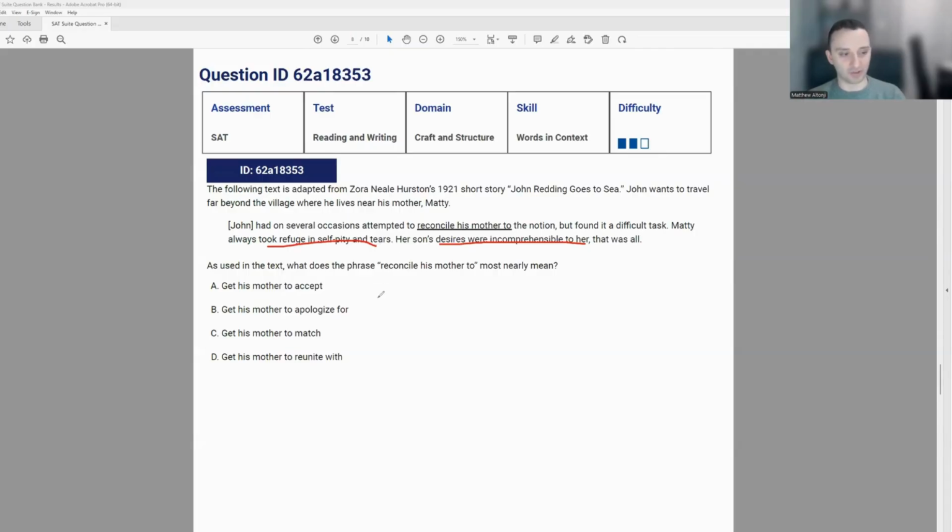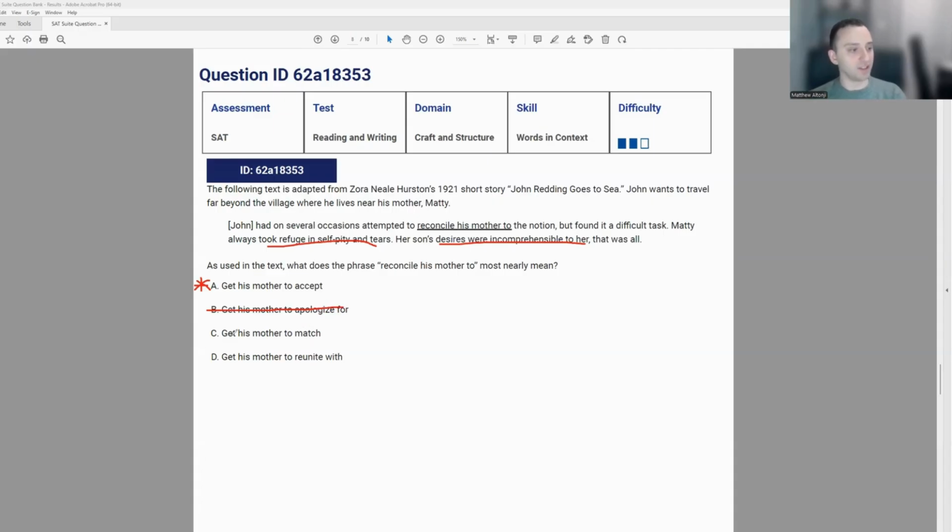So what does it mean that he's trying to reconcile his mother to this notion? He's trying to get her to appreciate or understand this notion of him wanting to travel far beyond the village. But she, of course, does not necessarily take to this. So what does that mean that he's trying to reconcile his mother to this idea? Getting his mother to accept it. That could be something that's close to it. But this is a close one, so we don't want to eliminate it just yet. He's not trying to get his mom to apologize for anything. She's not doing anything wrong here. So we can cross out B.